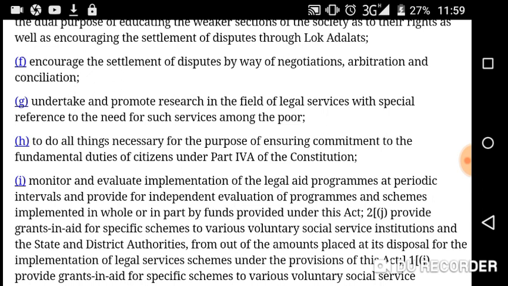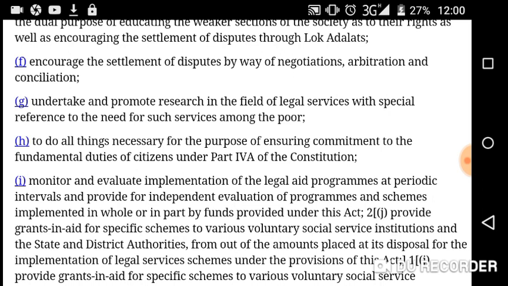G, undertake and promote research in the field of legal service. With special what field? Legal service, of course, with special reference to the need of legal service among the poor. Then H, to do all things necessary for the purpose of ensuring commitment to the fundamental duties of citizens under Part 4A of the Constitution.